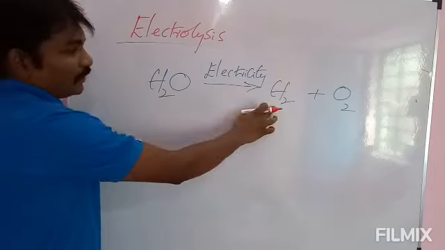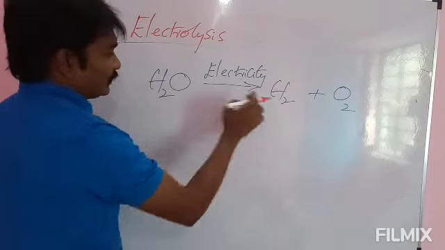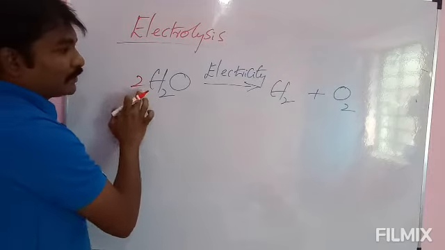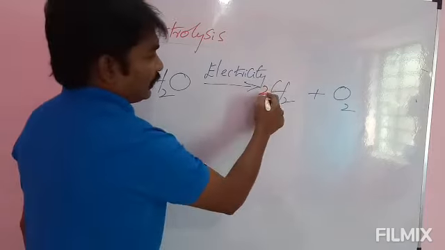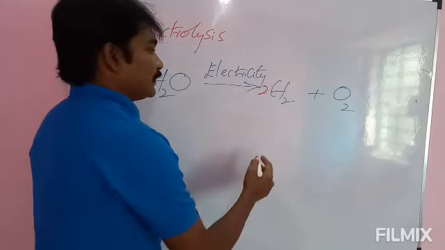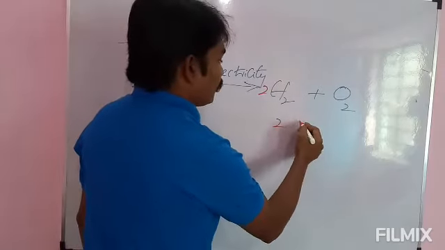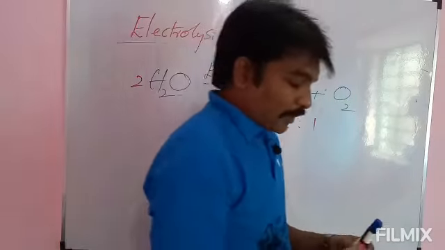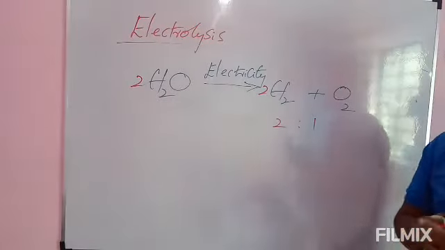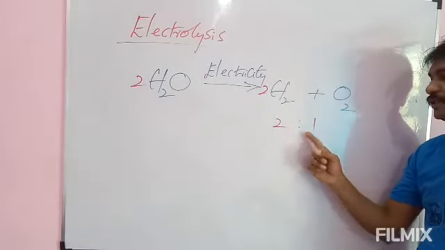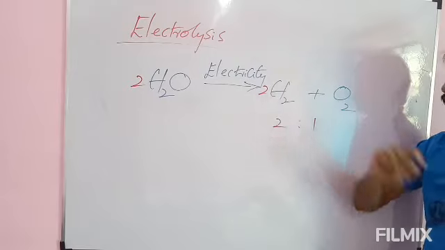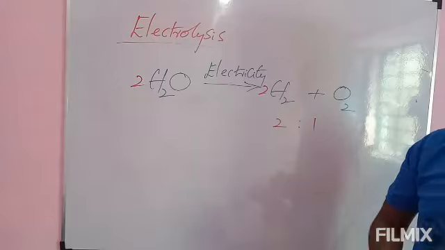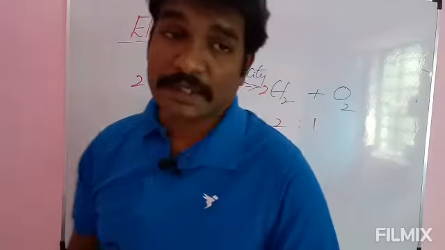Two hydrogens balanced, one oxygen, two oxygens, write 2 here to balance oxygens. After writing 2, hydrogen number changes to 4, 2 2s are 4, write 2 here. Then check the ratio, it is 2 moles and this is 1 mole. The ratio of volumes of hydrogen and oxygen formed during electrolysis is 2:1. 2 moles of hydrogen gas, 1 mole of oxygen gas is formed during electrolysis of water. Very, very important point.